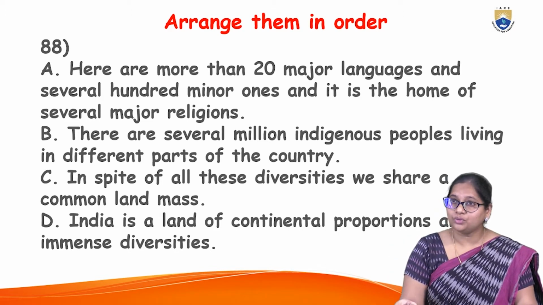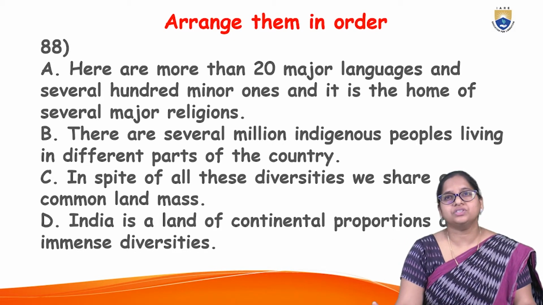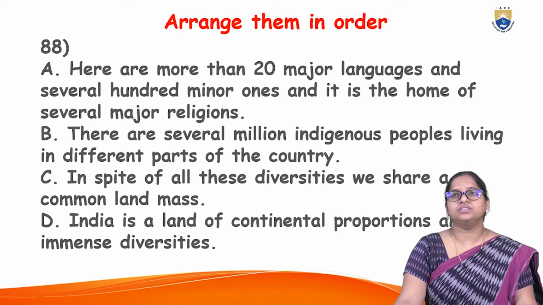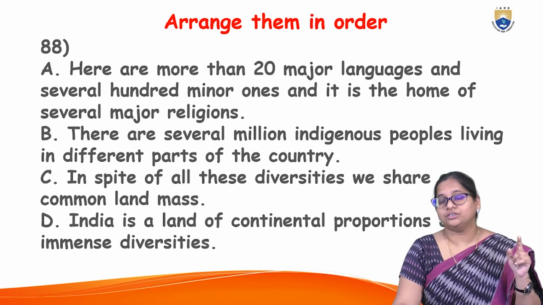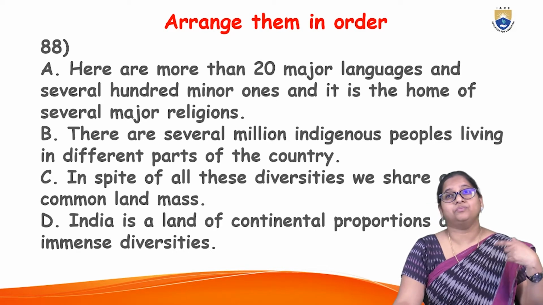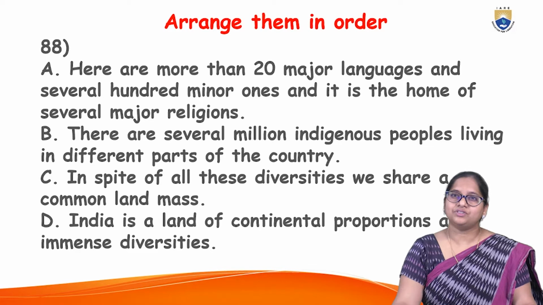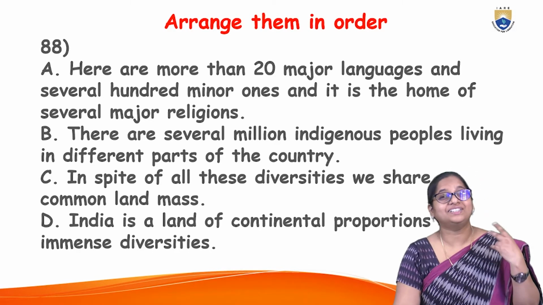Do you really start with the information that there are 20 major languages and several hundred minor ones, or do you start with quoting the number of million indigenous people living in different parts of the country, or do you talk about the diversity?